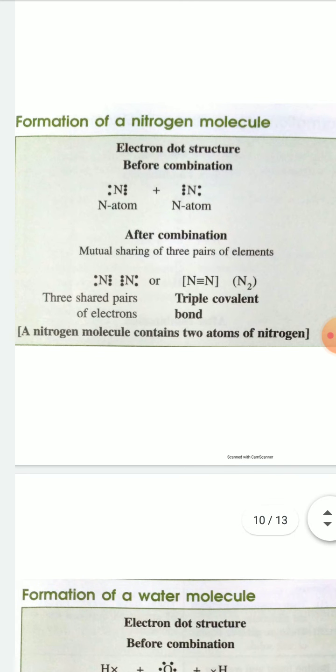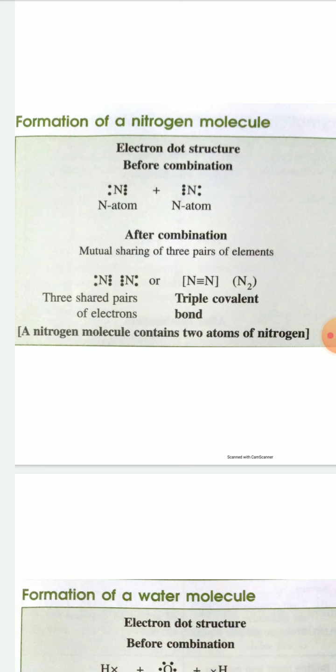Now formation of nitrogen molecule. Molecule is N2, so two nitrogen atoms. First write the symbols of two nitrogen atoms, N and N, and give the valence electrons. You have to represent the valence electrons by giving dot or cross. So nitrogen has 5 valence electrons, because nitrogen atomic number is 7. So electronic configuration 2 and 5. So 5 electrons, so around nitrogen atom 5 dots.